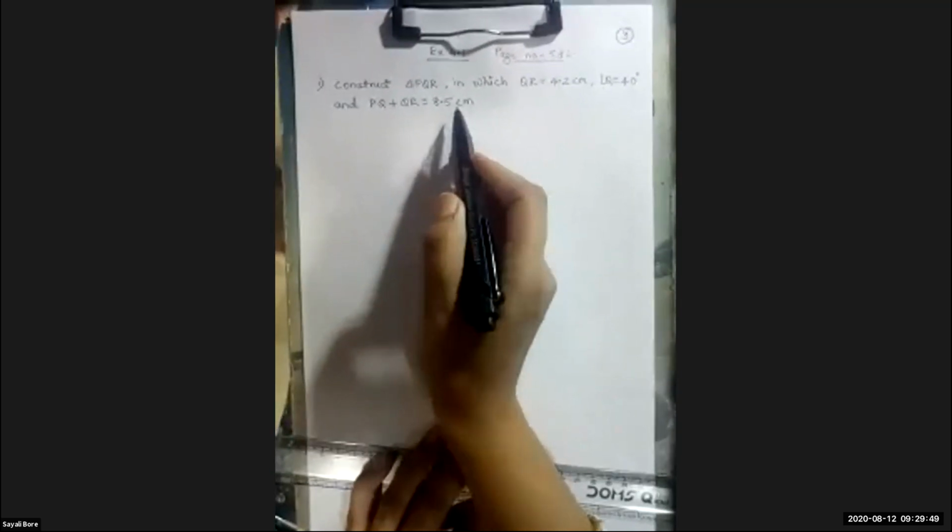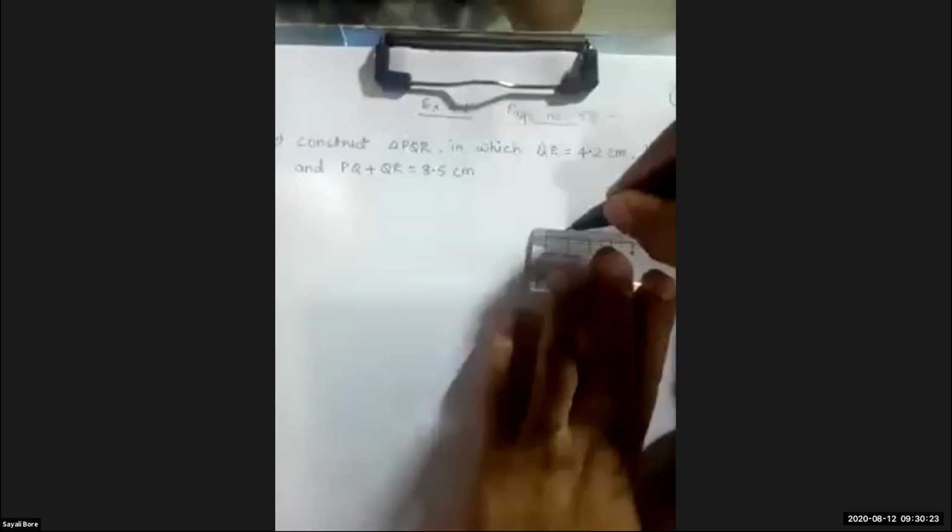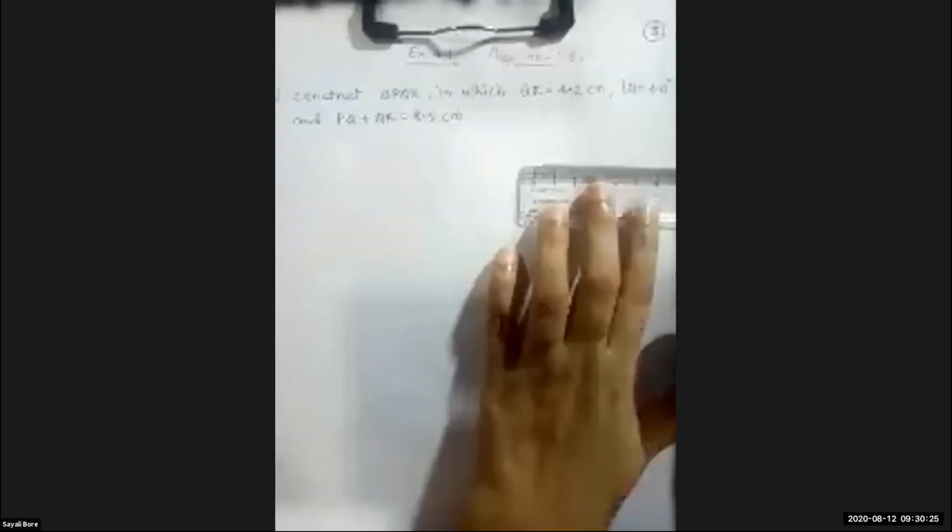Okay. Now, this particular 8.5, again, here also they have given the sum of the remaining two sides of the triangle. Here, what is the triangle? Triangle PQR. So let us draw the rough diagram. Rough diagram, you can use the scale without measurement as I told you.